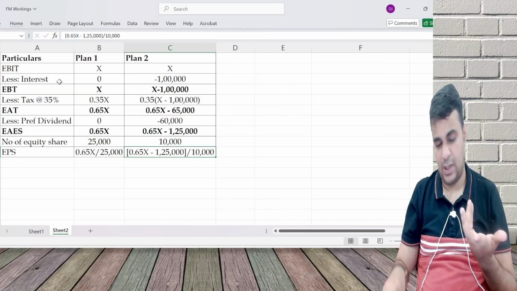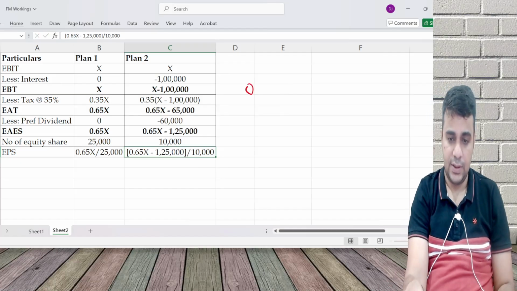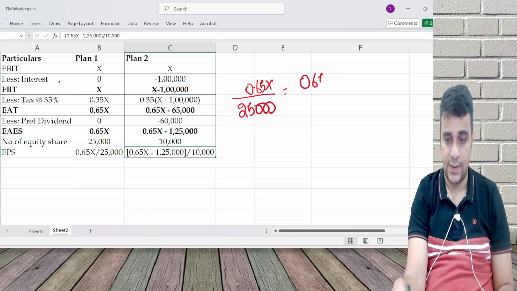Have to equate both. 0.65x by 25,000 equals 0.65x minus 125,000 by 10,000.